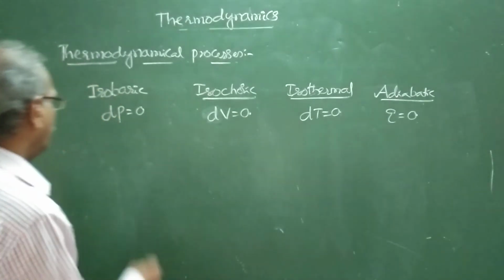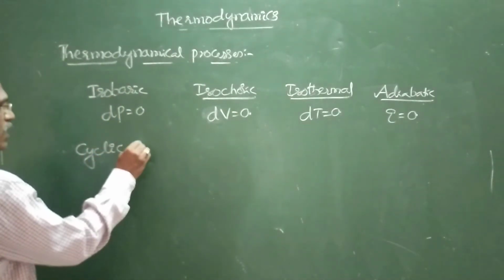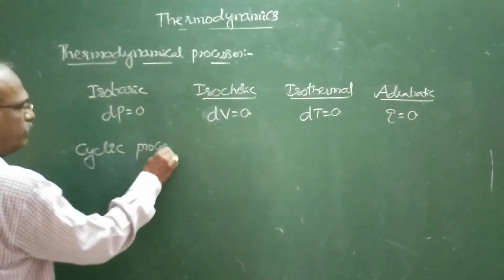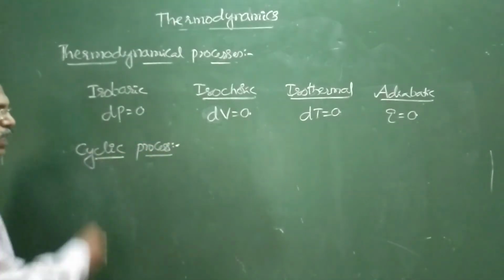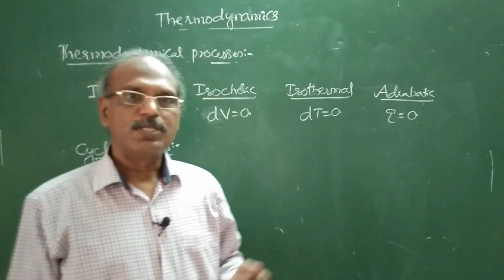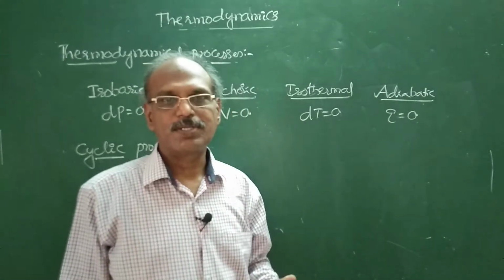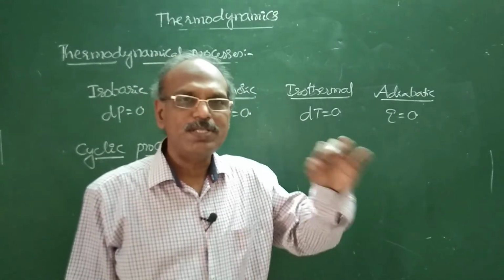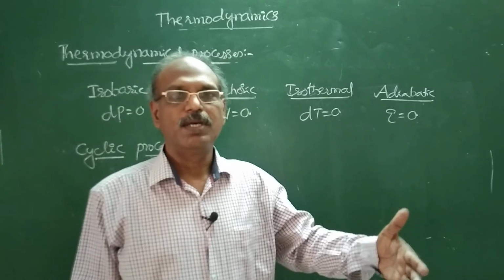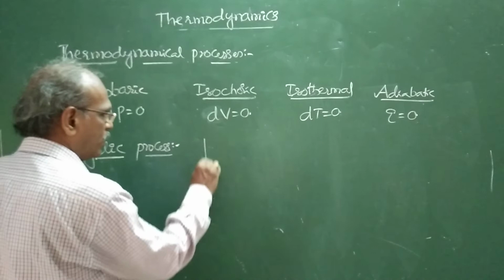And a cyclic process, this is also an important word. What is meant by a cyclic process? If a system, after undergoing several changes, comes back to the original, initial state, that is said to be a cyclic process. Let's see diagrammatically.